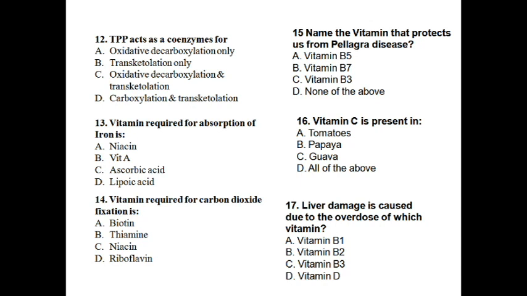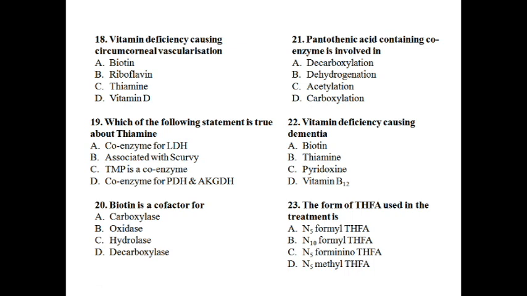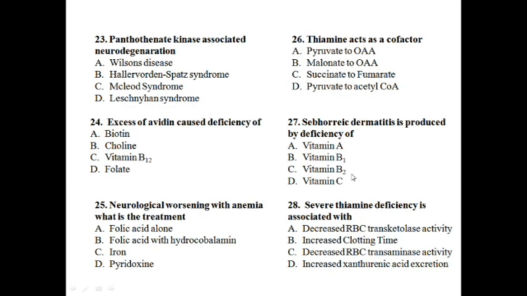Which vitamin is required for the absorption of iron? Ascorbic acid. Vitamin required for carbon dioxide fixation, that's carboxylation: biotin. Name the vitamin that protects us from pellagra: niacin, B3. Vitamin C is present in tomato, papaya, guava. This is Indian gooseberry, the amlas are the richest sources of vitamin C. And liver damage is caused due to overdose of which vitamin? That is B3, niacin. And circumcorneal vascularization, already I showed you the diagram, it's riboflavin. And biotin is a cofactor for carboxylation, and the pantothenic acid containing enzyme plays an important role in acetyl group addition, so acetylation. So these are some of the important questions.